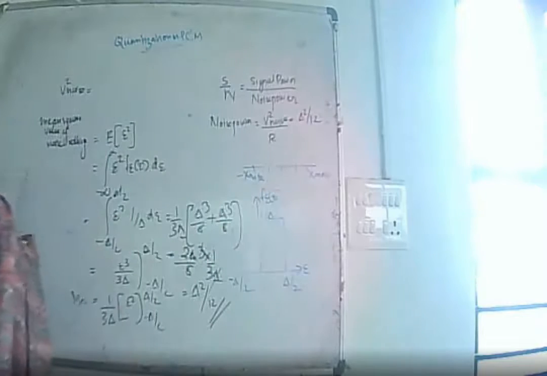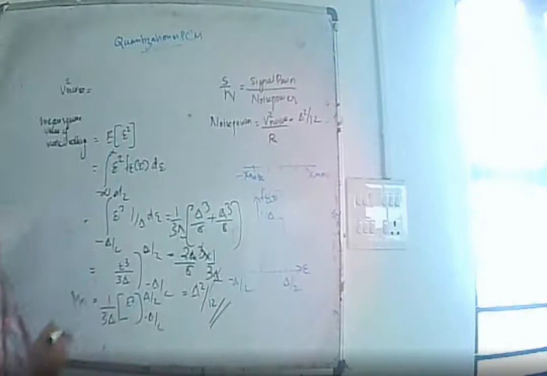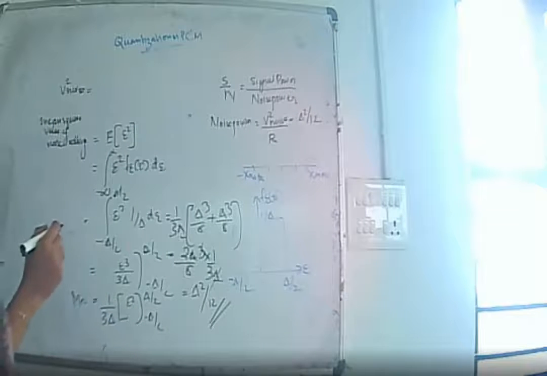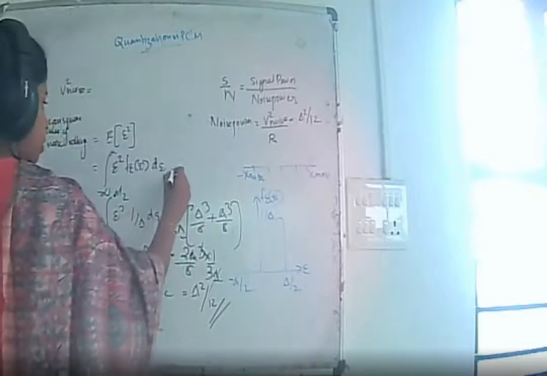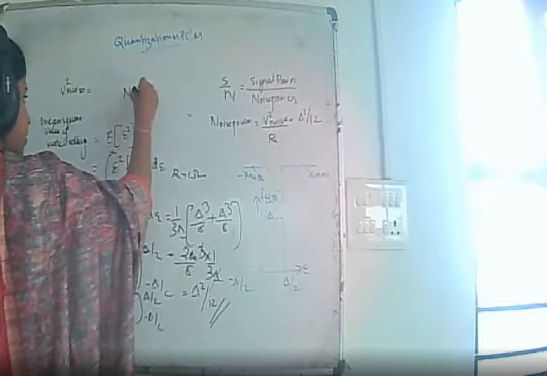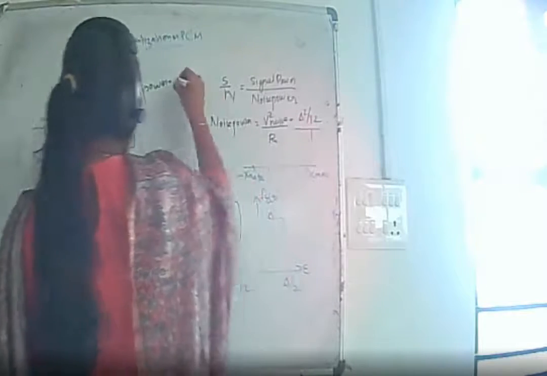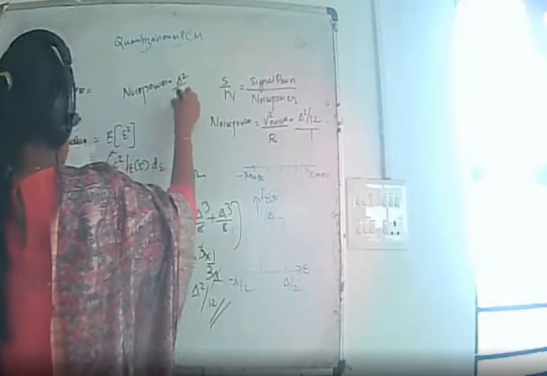Now, here R is the load resistance value. We are assuming that the load resistor value is 1 ohm, R equal to 1 ohm. Then the noise power is nothing but delta square by 12.